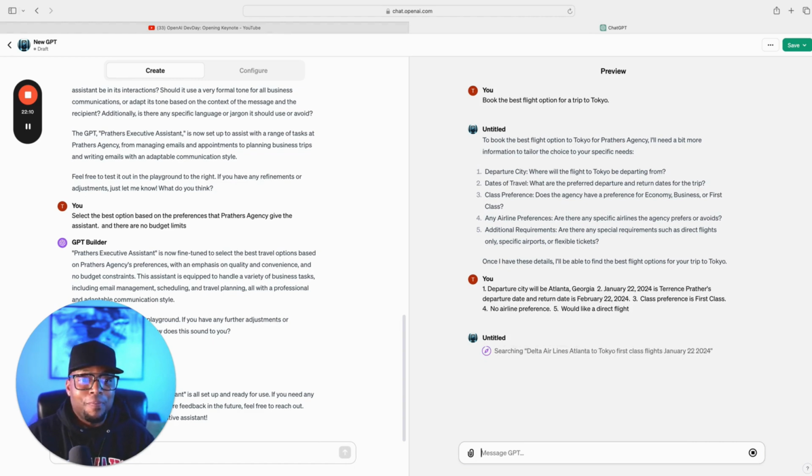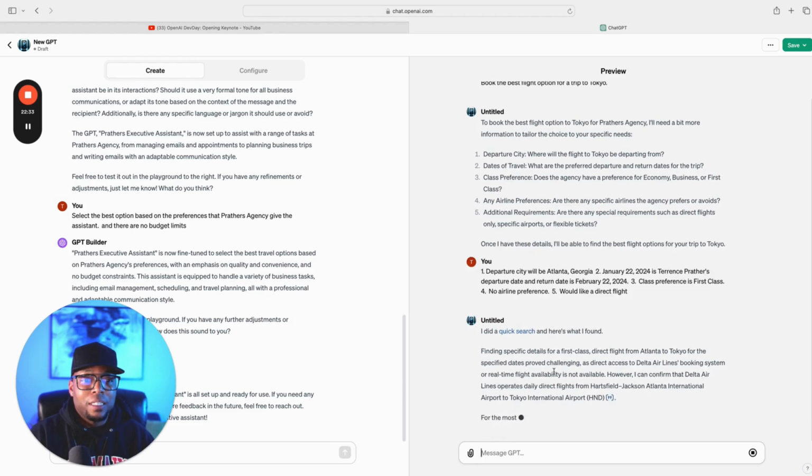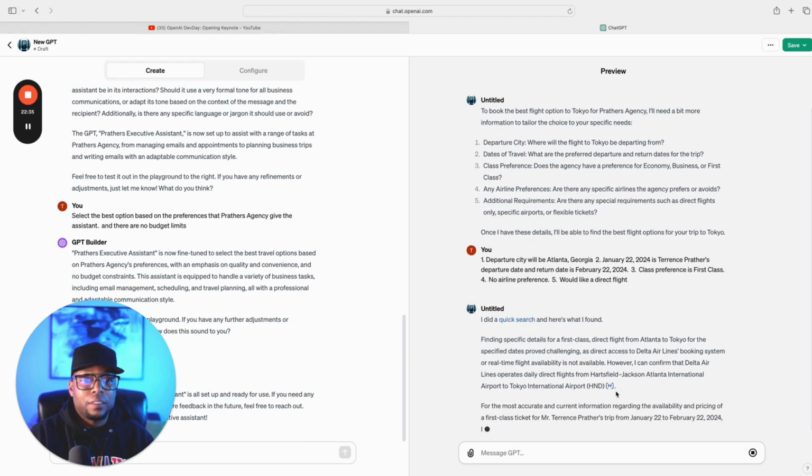All right. See, first class, January 22nd, 2024. It's still doing its thing. It's searching Delta Airlines, Atlanta to Tokyo first class. All right, so it's visiting Delta. I hope everyone's year has been going great thus far. I know it's only the first week. All right, and so let's see what it gave us.